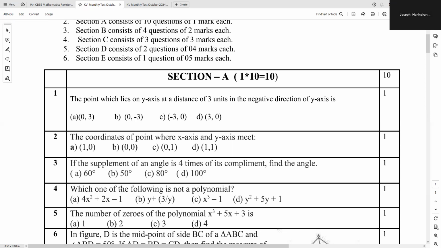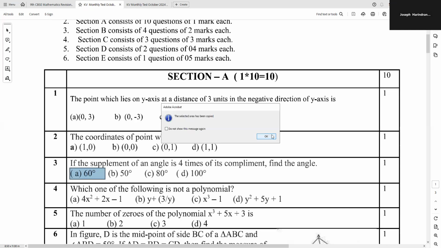Now the relationship between the supplement of the angle, which is 180 minus x, is equated to 4 times 90 minus x. You can solve this problem, a linear equation in one variable x. The correct answer is 60 degrees, A option. Form the equation like this. What is the equation?